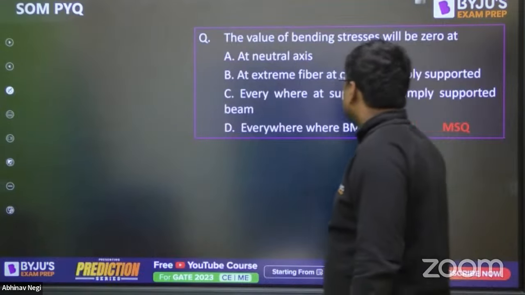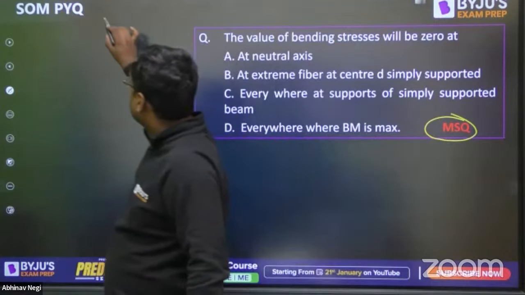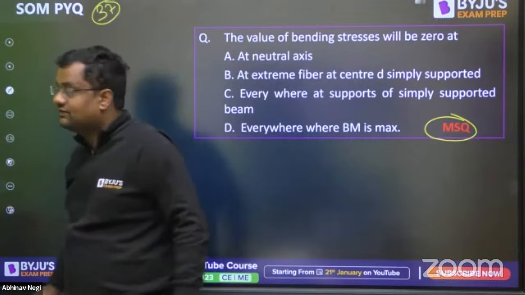This was 36. Now 37 is the MSQ. Everyone, please let me know.